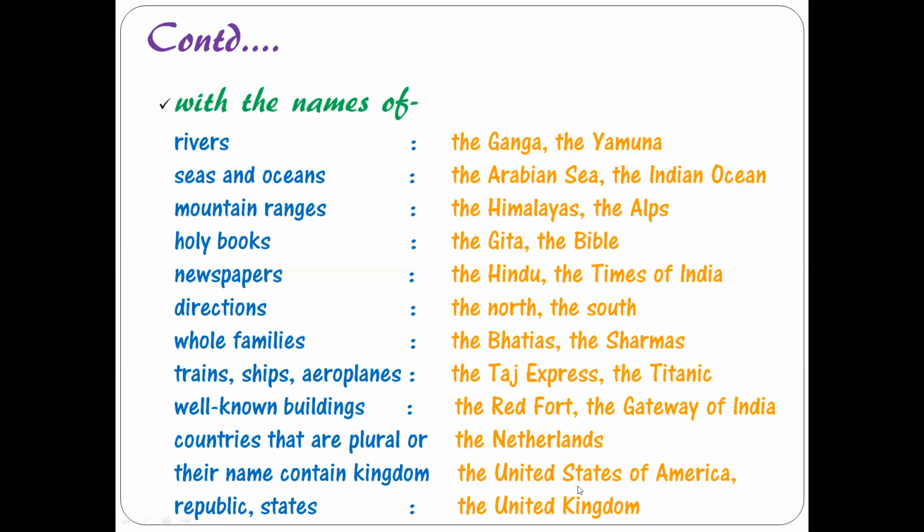Here again, this is plural and we are also making use of the word states. That is why we have used the. The United Kingdom. Here we have the word kingdom. That is why we are making use of the. Otherwise, we don't make use of article the before any other name of the countries which are not plural or which do not make use of these words, kingdom, republic, or states.